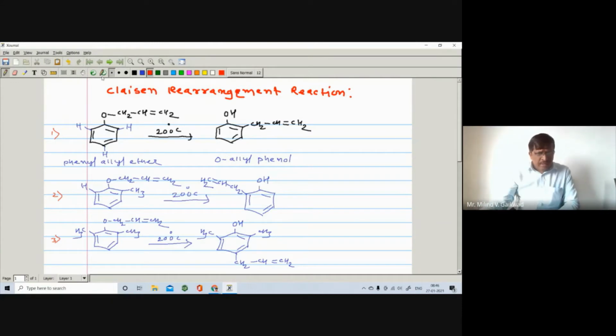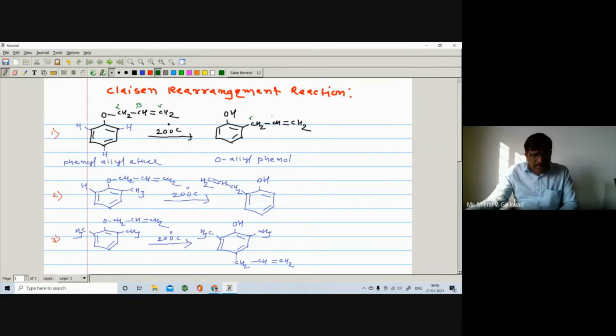Now here, one of the interesting parts is that I will label this carbon as alpha carbon, then beta carbon, and then gamma carbon, right? What happens here, you'll observe that in the product, the gamma carbon becomes attached at the ring. So here is the gamma carbon, here is a beta carbon, and here is an alpha carbon. Similarly, you can also write like this one: alpha carbon, then the beta carbon, and then a gamma carbon.